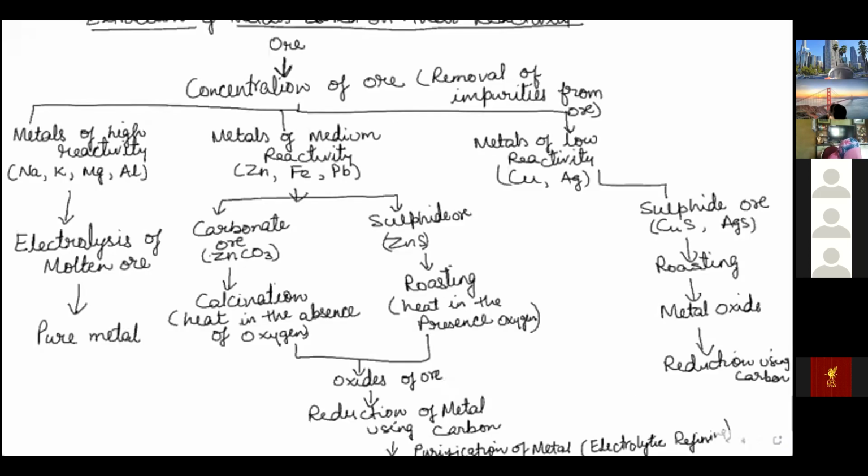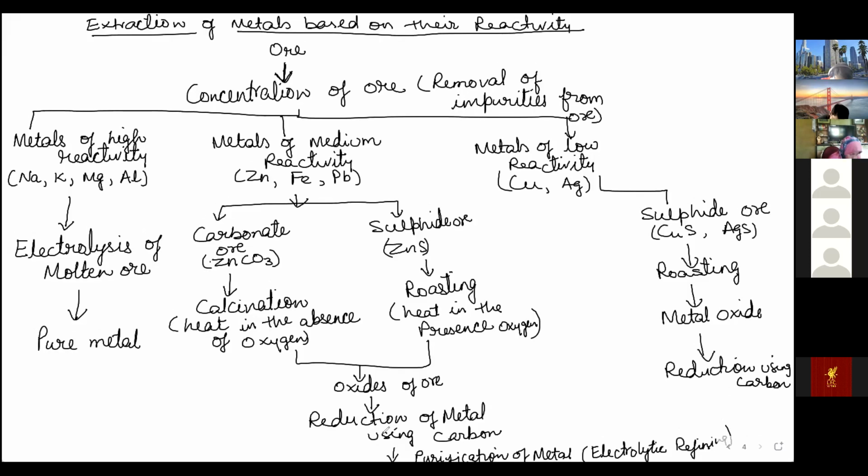Metal is not pure, so again reduction using carbon. You will get impure metal in this stage. Okay, here you get impure metal. So metal is purified using electrolysis. So here you will have purification of metal, which is electrolytic. Same step, so you can write the same steps. Electrolytic refining, which is purification of metal.